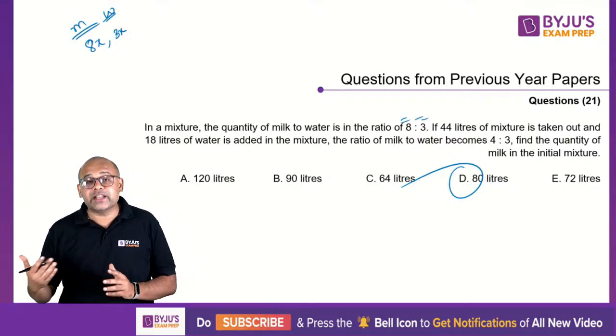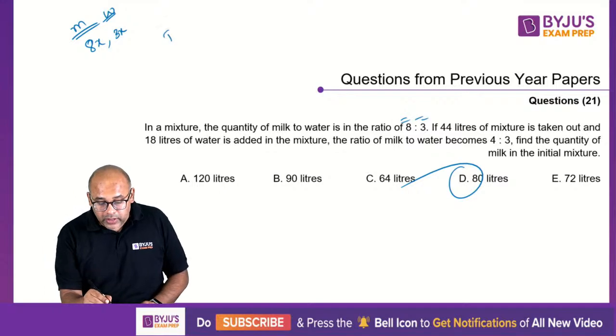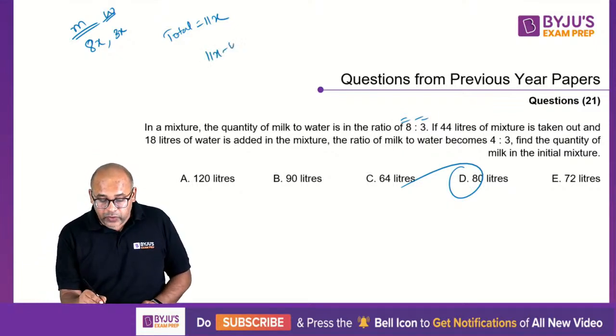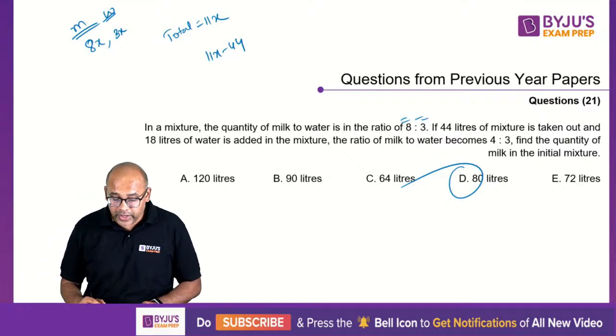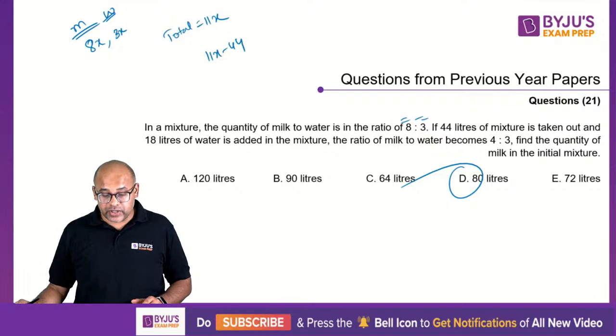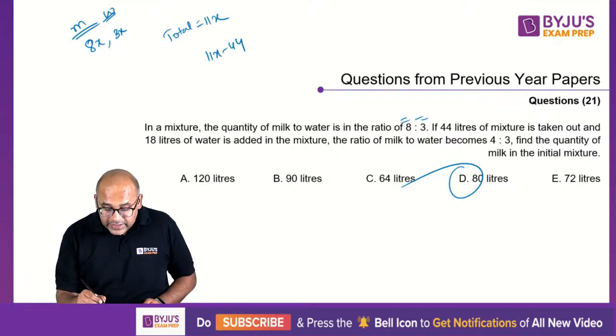Now 44 liters is gone. So total is 8 plus 3, 11x. From this 44 is gone. So 11x minus 44. Okay. Now 18 liters of water is added in the mixture. So you're adding 18 liters. The remaining will again be in the same ratio, 8:3.